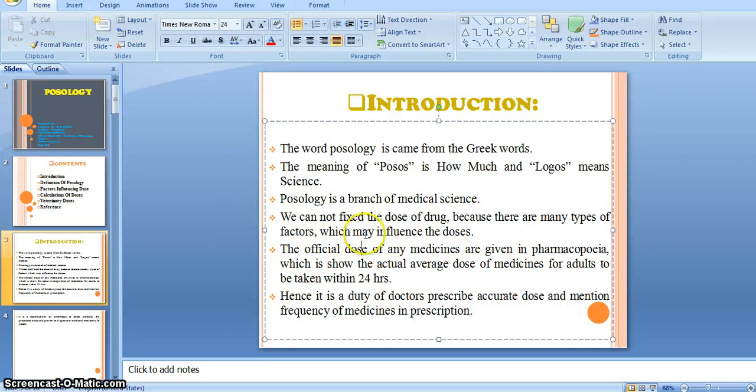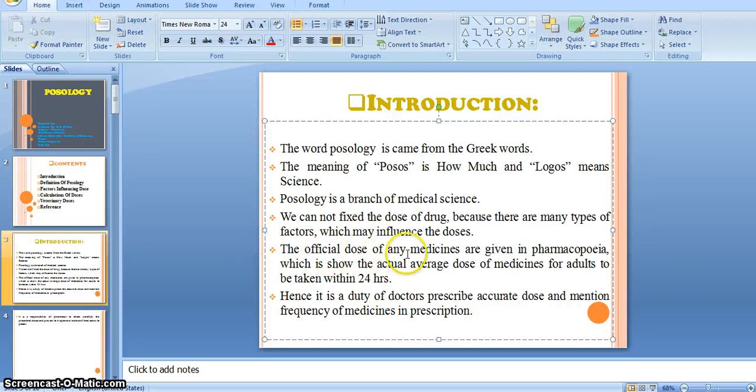So we can't dispense the same dose to all age groups, because there are various factors which may change the dose.